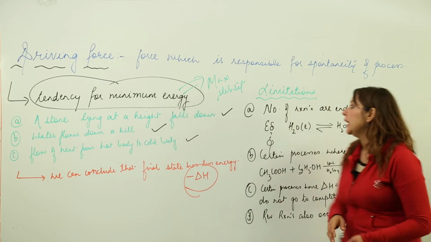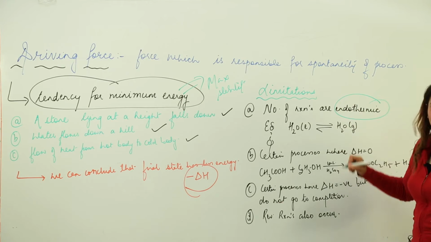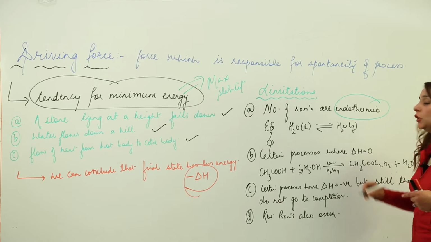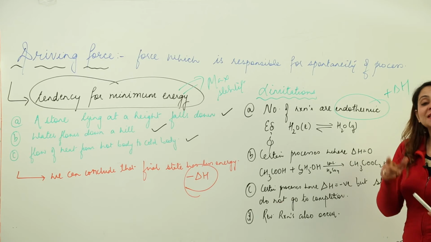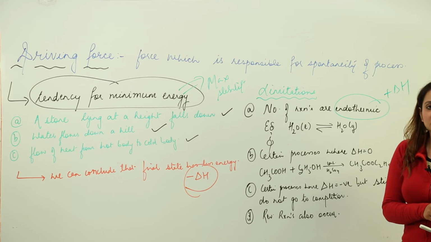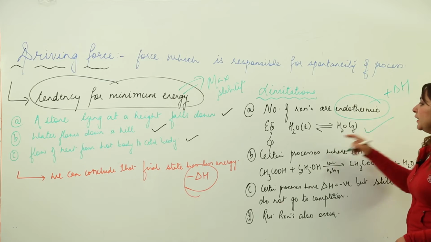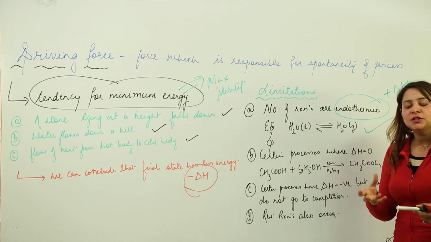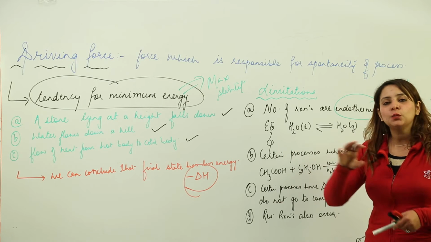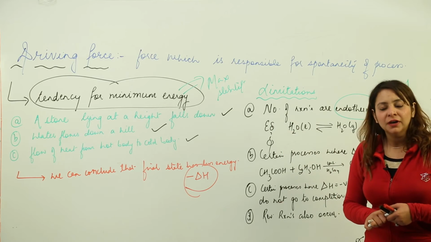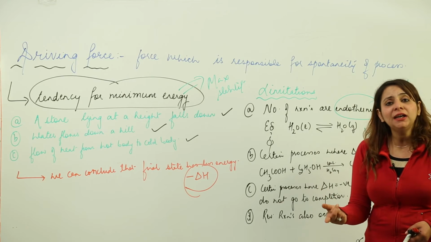We have seen that there are a number of reactions which are endothermic, that means which occur due to absorption of energy. That means for them delta H is positive, but still those reactions are spontaneous. They have an urge to happen by themselves. For example, if you have water in a glass, it will absorb heat and get converted into vapor. So the process is endothermic, but still it occurs by itself.